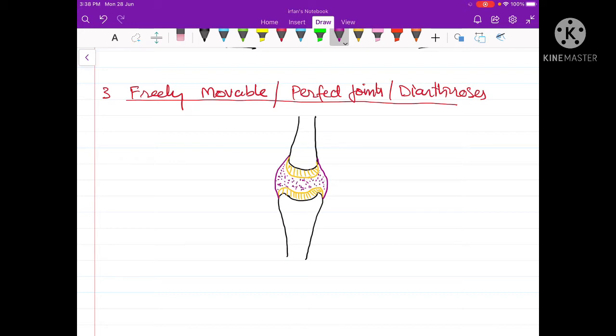It is formed of hyaluronic acid-like substances. And outside this synovial membrane is present the fibrous capsule, formed of fibers. Externally, this entire structure will be covered by a fibrous capsule.